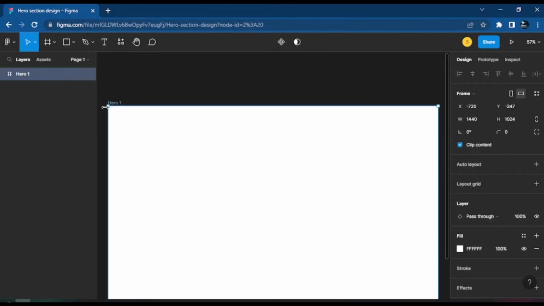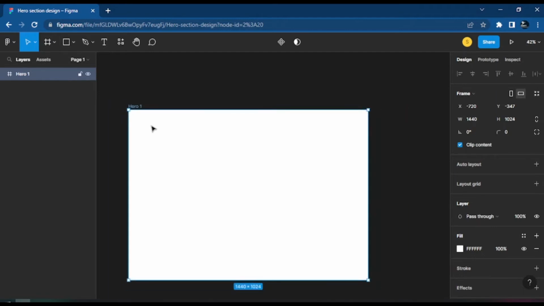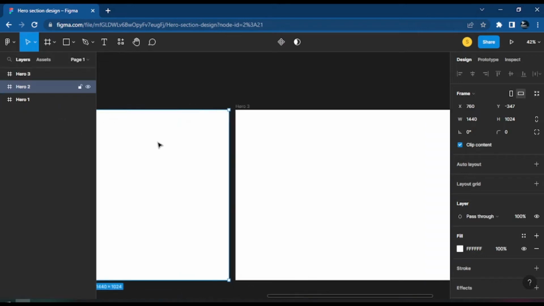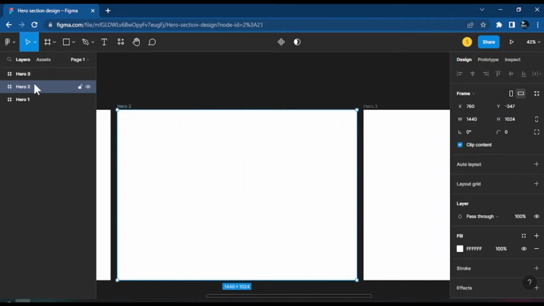Okay, now for this hero one, what if I want to do another type? What we have here is this hero one. What if we want to get hero two? You could just press control D when you've selected the element or the layer you want, and that will help us duplicate that layer. So again, that's another thing Figma helps us do. I don't know why it does that, let me try it. It's supposed to help me write two instead of hero one, so I could just try hero two. And if we duplicate it, you see, maybe that's a bug. I don't know why it does that, but the idea is that it will help me generate hero one, hero two, hero three.